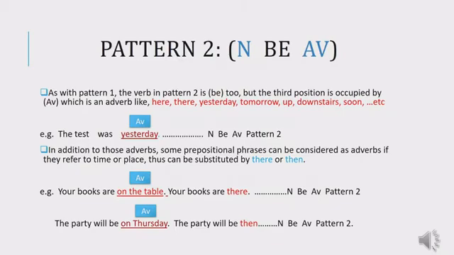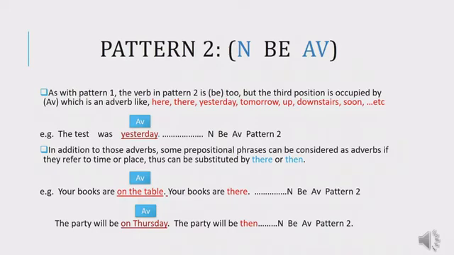The present lecture is about two patterns, pattern number 2 and pattern number 3. Starting with pattern number 2, it has the structure N B A V. So it has 3 positions, and these positions are occupied by 3 components. The first component is N, the second component is the verb be, and the third component is adverbial. So we have N, be, adverbial.